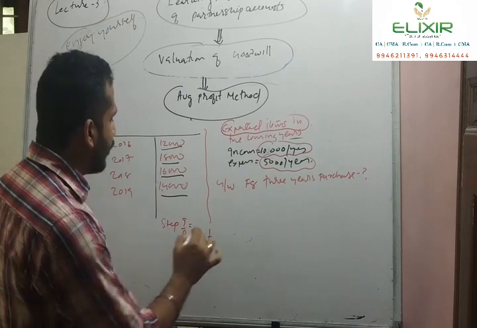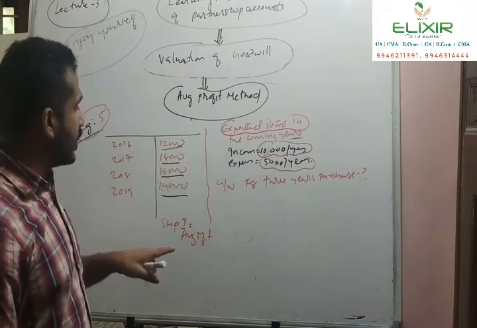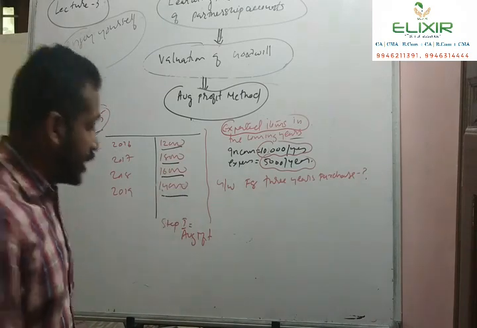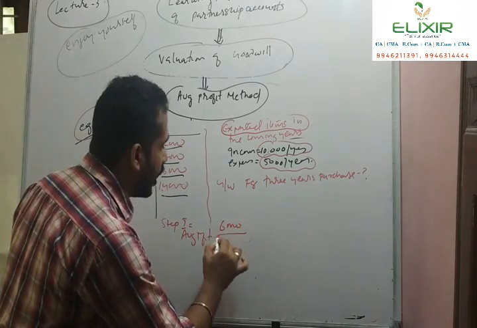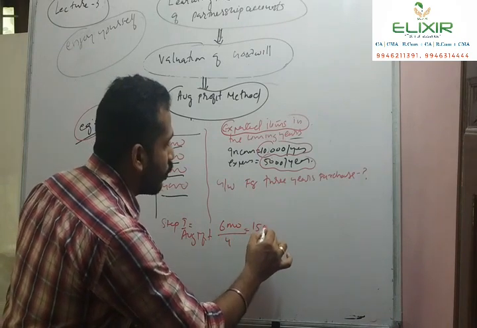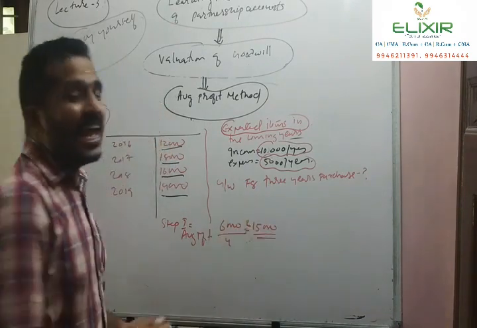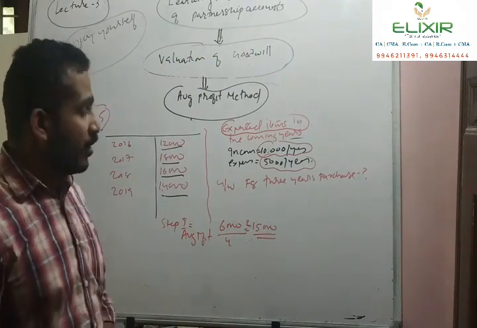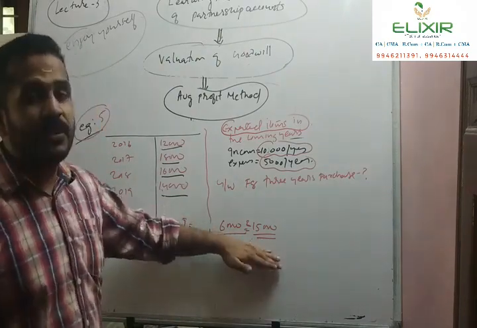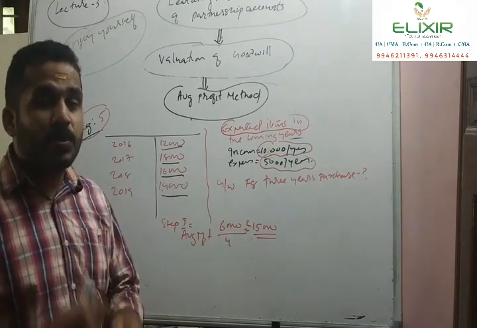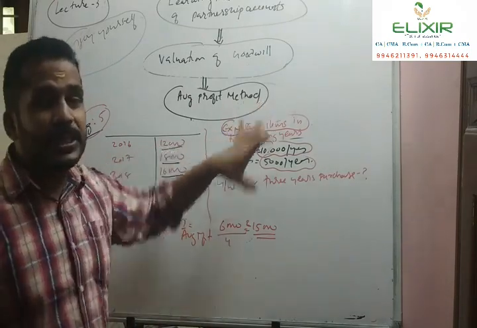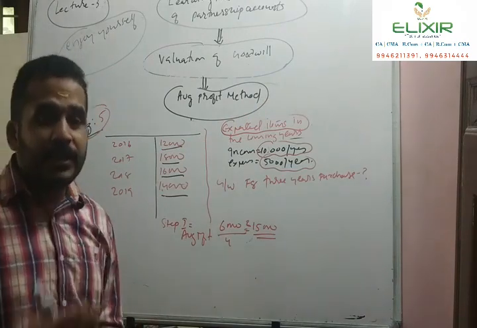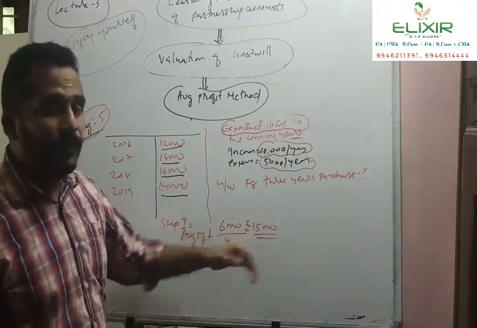What is the average profit? 12,000 plus 18,000, 30,000 plus 16,000, 46,000 plus 14,000, 60,000. So 60,000 divided by 4, we will get rupees 15,000 as the average profit. In the previous problem, we considered this 15,000 as the future maintainable profit because the question was framed with regard to the future expected adjustments. In this problem, we have to adjust the expected income and expenses from 15,000.